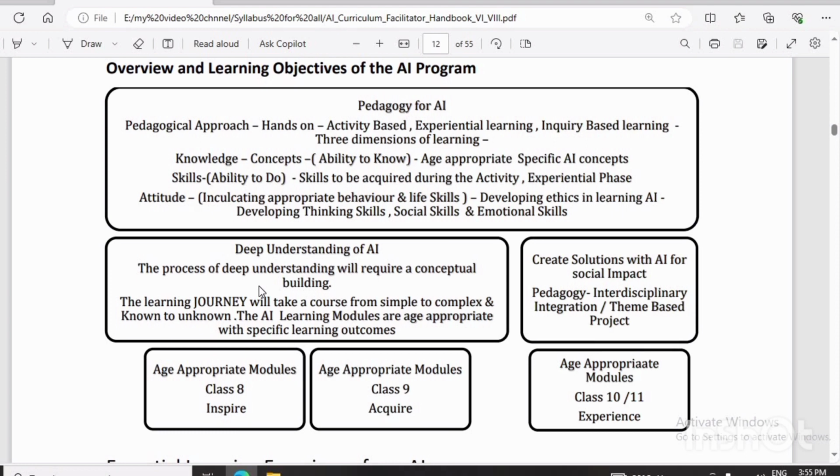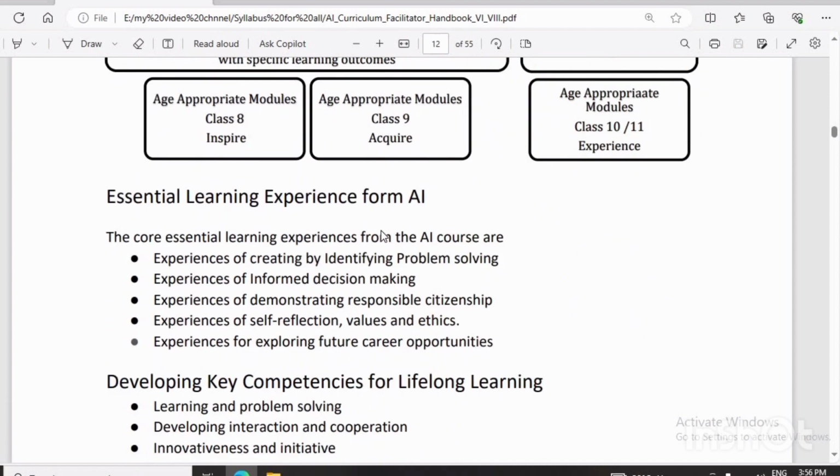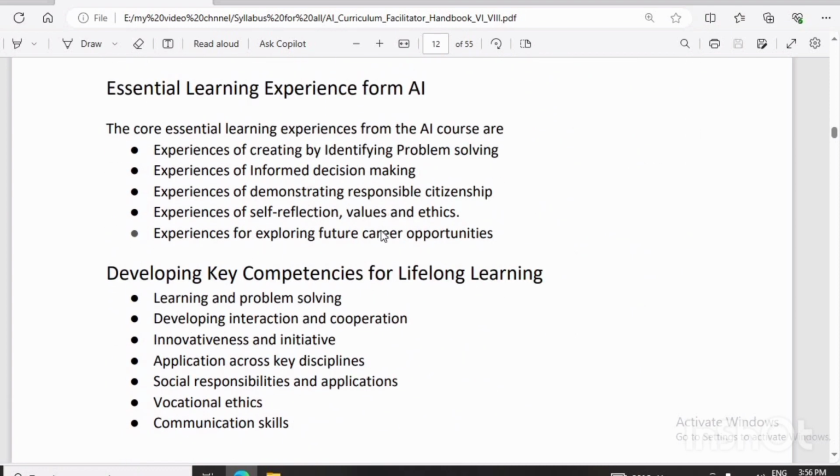Next is the deep understanding of AI, where the process of deep understanding will acquire conceptual building. The main focus is to build the concept of the student, to build critical thinking in the mind of the student. Next is creating solutions with AI for social impact, with pedagogy of interdisciplinary integration and theme based projects. So we can also give theme based projects to students to develop their skill. Age appropriate models, that is for the 8th class and for the 9th class, different experimental or experiential models we can give, and the learning outcomes will come. Essential learning experience from AI.